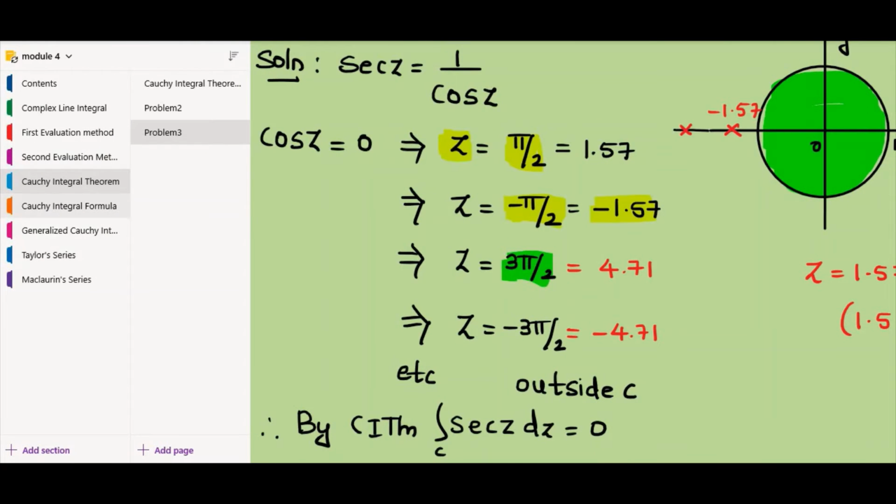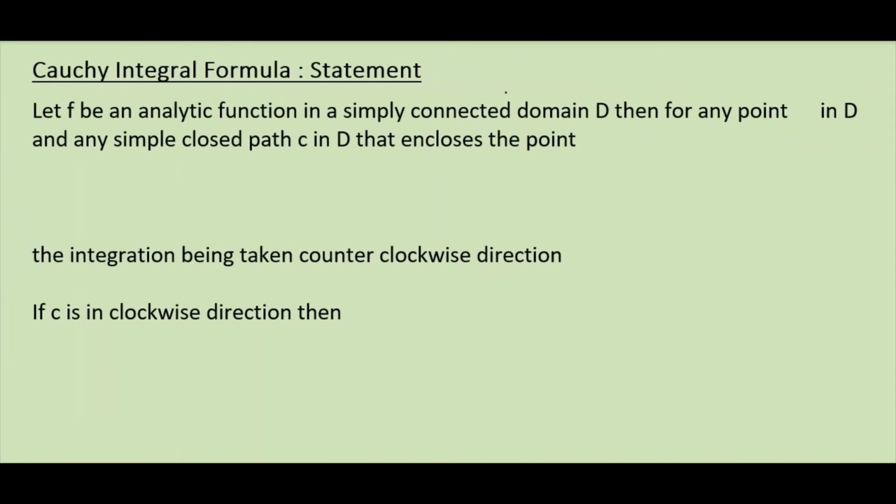Now let us discuss another case where the function is not in safe zone, that is, some of the singular points are inside the circle. So let us discuss Cauchy integral formula. Here the function is analytic in a simply connected domain. Then consider any point z0 in the domain. So I am going to draw a simply connected domain where the function is said to be analytic except at the point z0.